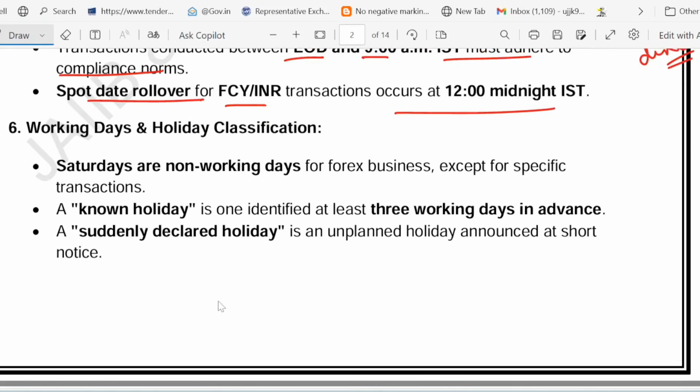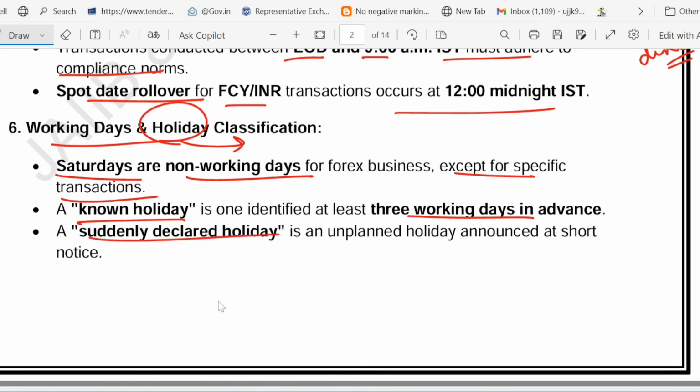Now friends, working day and holiday. When does forex business stop? Saturday is no forex business except exceptional cases, specific transactions. It is a non-working day for forex. And there is something called a known holiday, which is announced at least 3 working days in advance. And suppose there is a suddenly declared holiday, this is called an unplanned, surprise bank holiday. For example, like your office being closed on weekends unless there is urgent work. So that is the point.